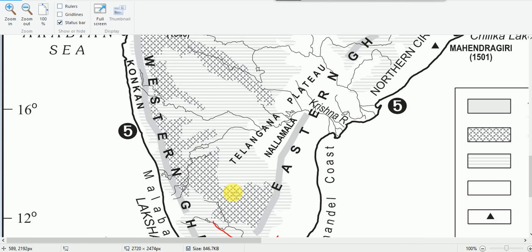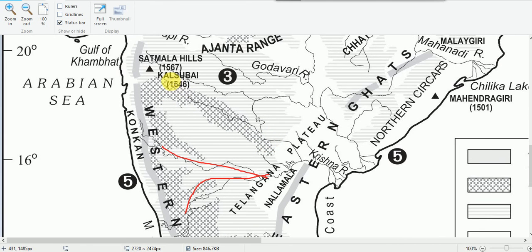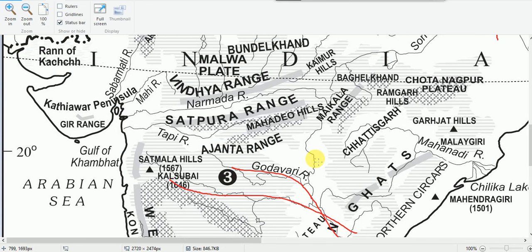And here we have this Krishna river originating from the Western Ghats, and this is the Godavari river, originating from the Western Ghats. And here we have also the Tapi river and Narmada river. So these are some important rivers of the peninsular drainage system.